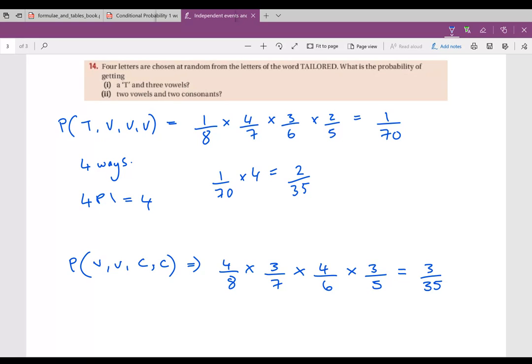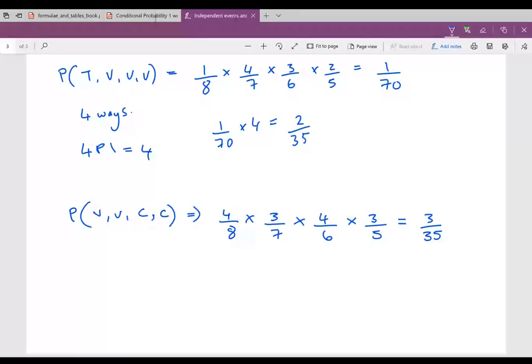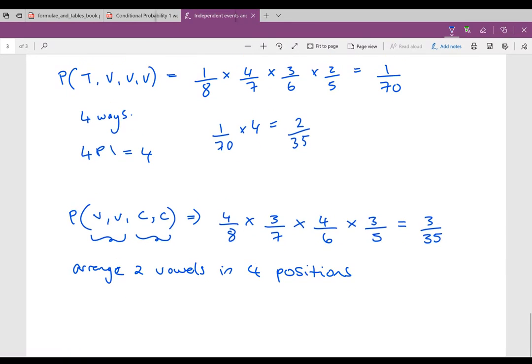And again, a lot of people got that answer, but where you now have to look at it is I don't have to just have it vowel, vowel, consonant, consonant. There are different orders for this. Now I've got 2 things, vowels and consonants, and I can't look at arranging both of them. But if I look at how I arrange the 2 vowels, then that will tell me all of the positions, because the consonants will just slot in around the vowels.